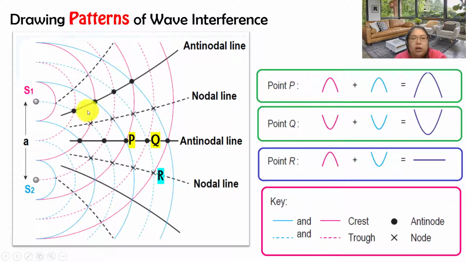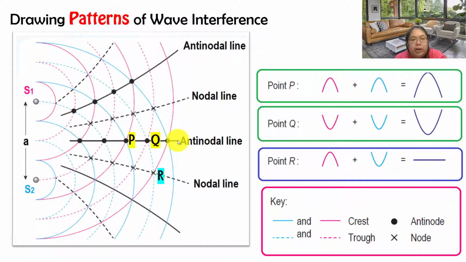Then we continue to draw. After we finish drawing, I want you to look at the center one. You see this part, this is a dotted line joining a dotted line. Dotted line over dotted line means trough meets another trough. Is it constructive? So this one is constructive. This one also constructive because crest meets crest. Continue, you draw the dotted until the end. So the center straight line is a constructive line. So this whole thing is a constructive point.